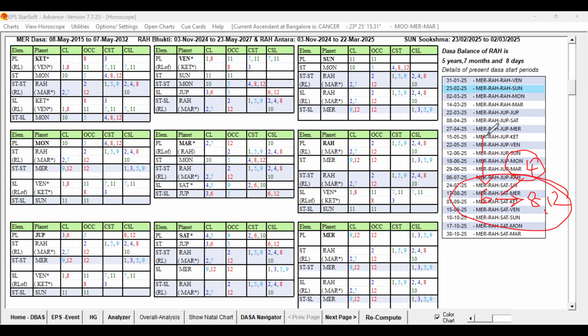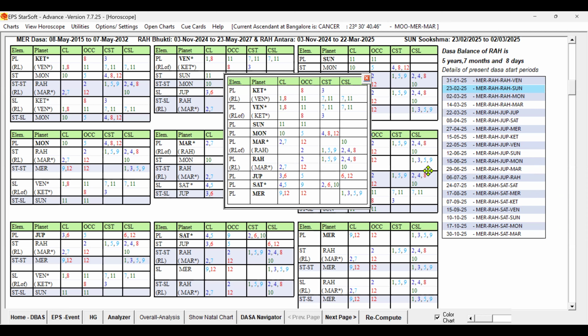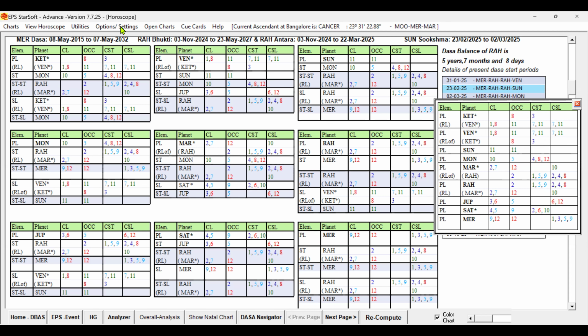So for Lagna, we have to check whether the sublord is connecting to the troublesome houses for health, that is the sixth house. That native is presently running Mercury Dasa; previously Saturn Dasa was running. As I was saying, for the given time, if you look at the sixth sublord, let me open the significations. The sixth sublord and 12th sublord is Jupiter.